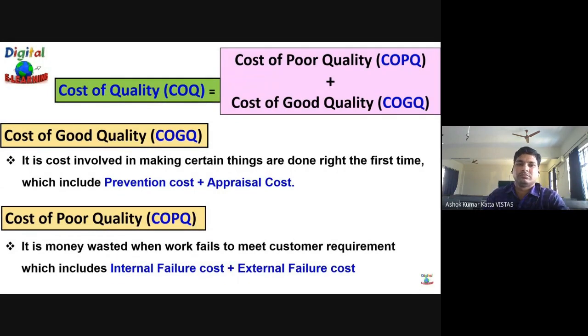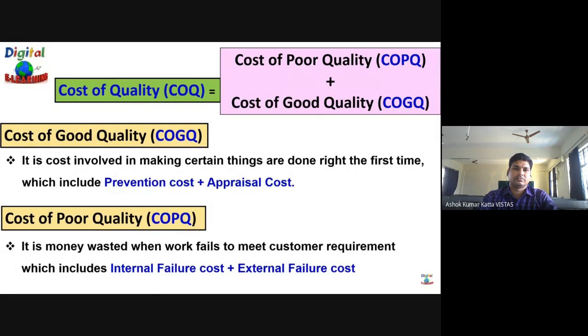When we talk about the external failure cost, these are the costs incurred when the product or service has been shipped to the end customer and fails to satisfy the design quality standards, and these are not detected until it is transferred to the customer. So this could be in the form of service and repair cost, warranty claims, customer complaints, product and material returns, incorrect sales order, incomplete BOM, shipping damage due to inadequate packaging.